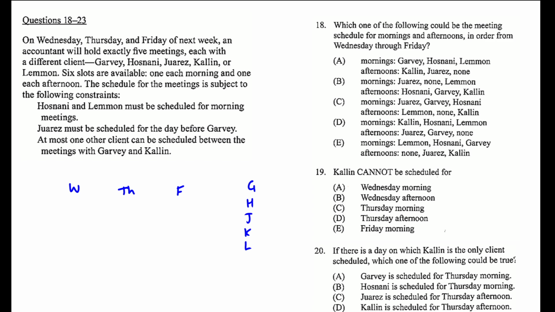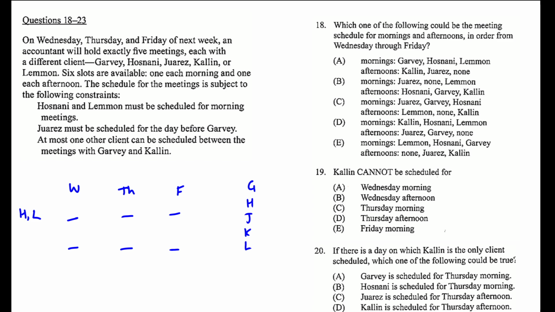One each morning and one in the afternoon. So we have a morning slot and an afternoon slot. I could label them like this, or I could label them in a row. We'll see which one works best. And we have some constraints. H and L must be scheduled for morning meetings. So I'm just going to put H and L on the left, and the top will be mornings. Maybe this is a good notation.